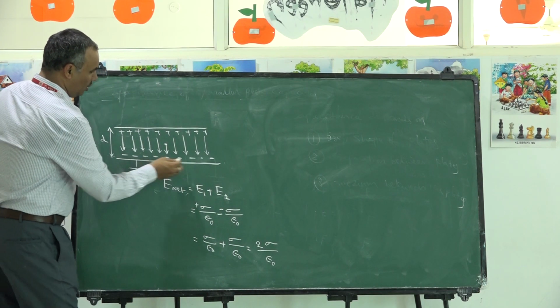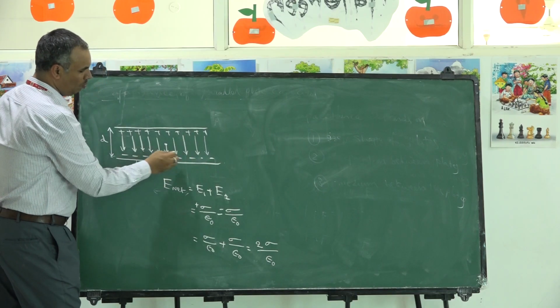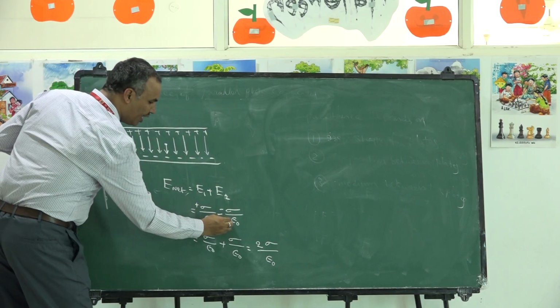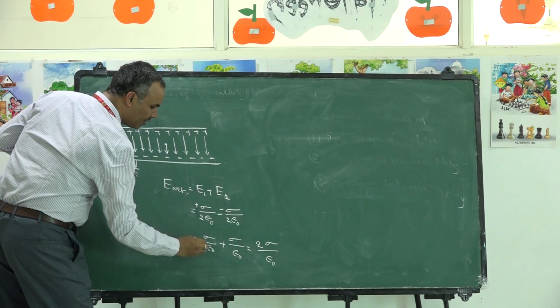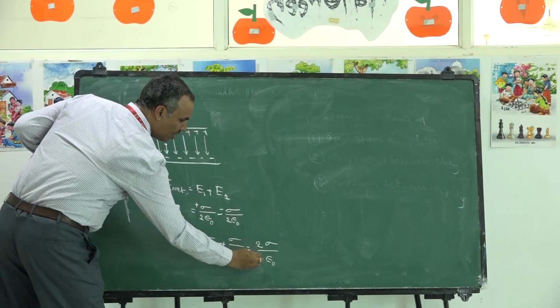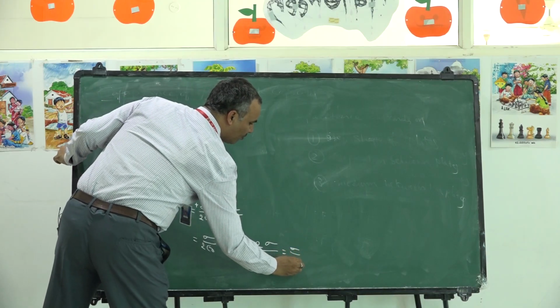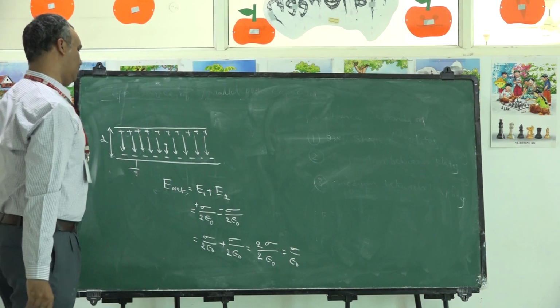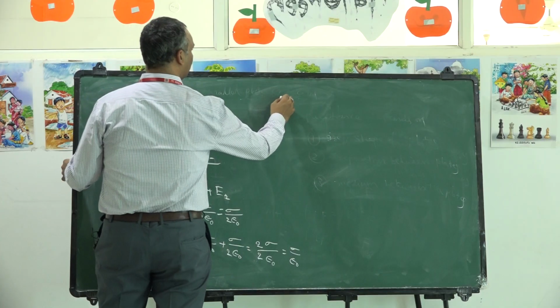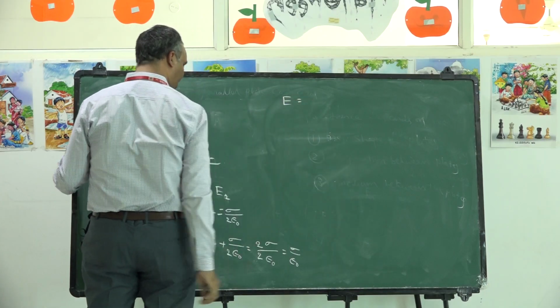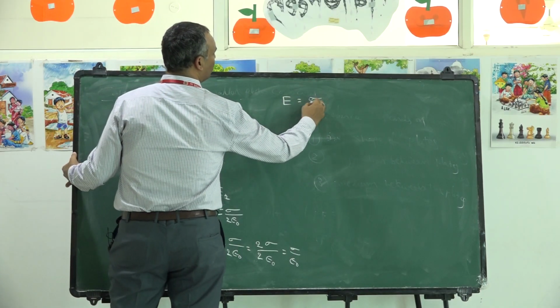Actually, you are getting positive charge here, so both sides charge is available, therefore you should take 2 epsilon naught here. It is better to take 2 epsilon naught here. So finally it becomes sigma by epsilon naught. So the net electric field is given by sigma by epsilon naught.